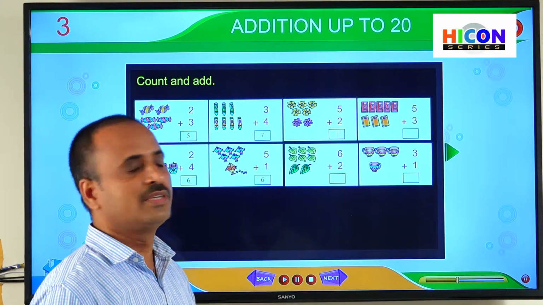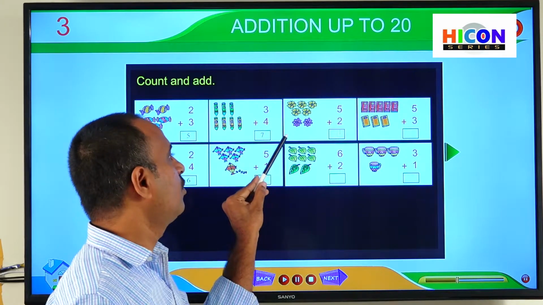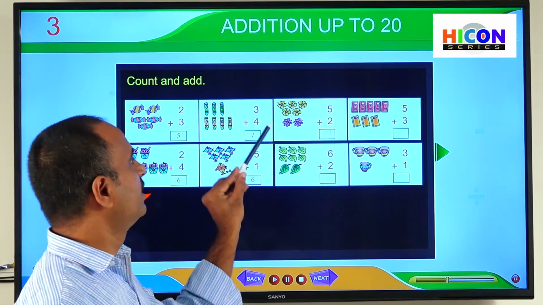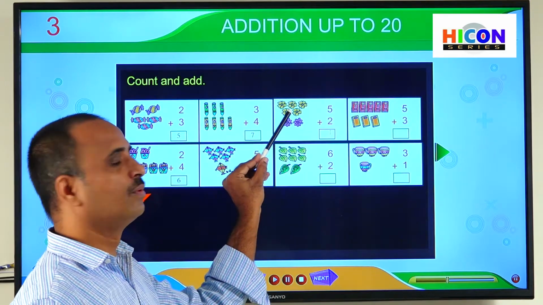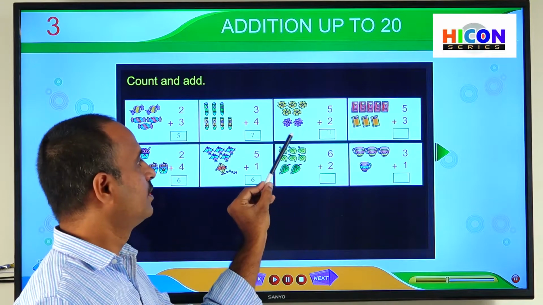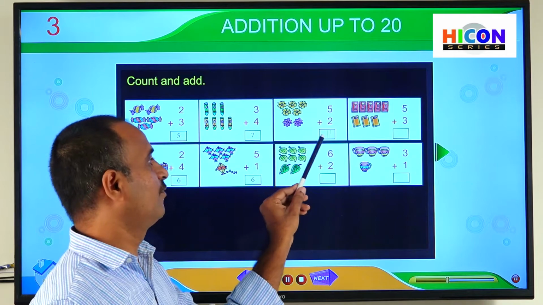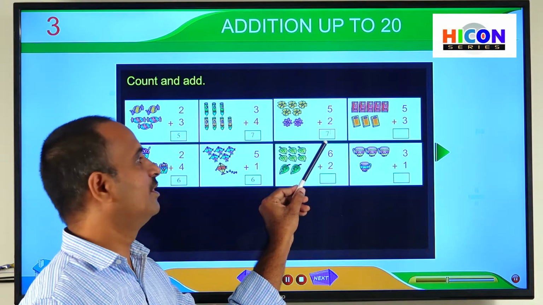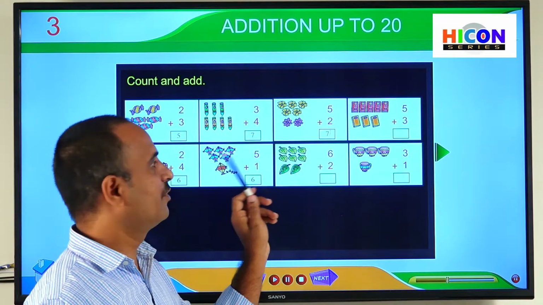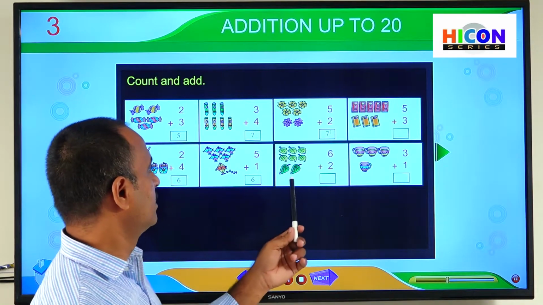So we can get the sum simply by counting all these flowers. So if we count together all these flowers, then we will get the sum. So let us start counting 1, 2, 3, 4, 5, 6, 7. So total how many flowers are there? So total 7 flowers are there. So write 7 in this box. So the sum of 5 and 2 is 7. So if we add 5 and 2, we will get the sum 7. In this way, see the sixth picture.